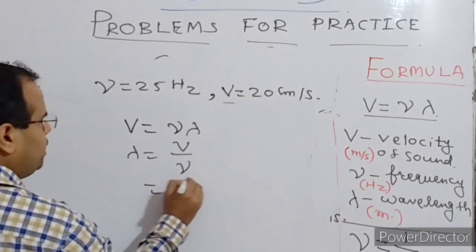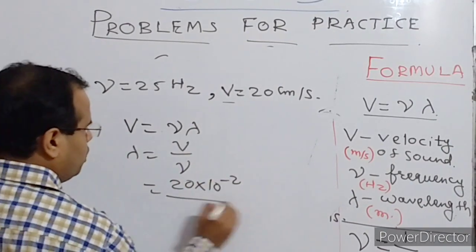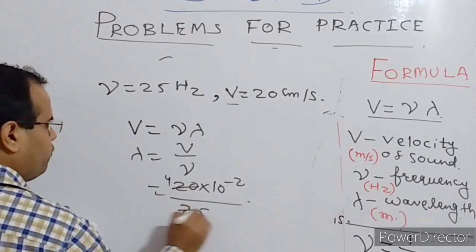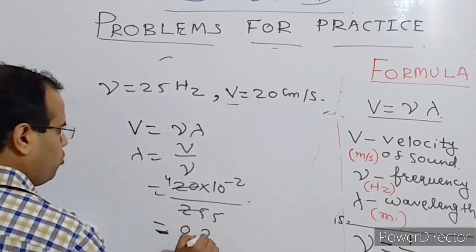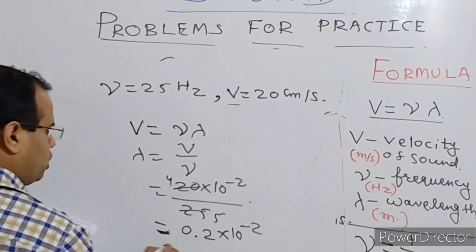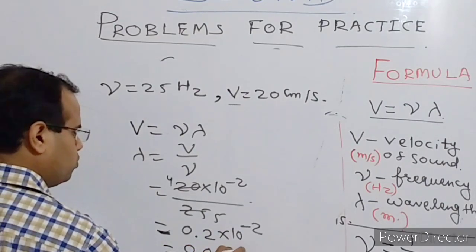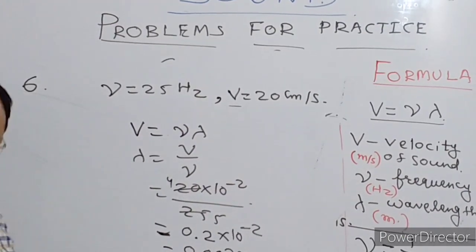So it is 20 centimeter per second, which is 20 into 10 to the power minus 2, divided by frequency 25. That gives 0.008 meter, and that is the wavelength.